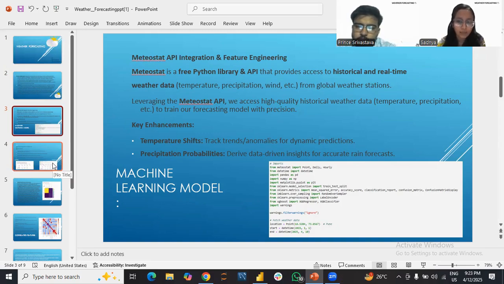Talking about data preparation, we prepared the data for the machine learning model. Temperature was a regression task. The precipitation probability also came under regression. Weather condition is a classifier. To address class imbalance in the classification task, we applied oversampling to ensure the model gets enough rainy days, for example. Here in the picture we can see some modules which are installed and the step of getting the data from Meteostat.